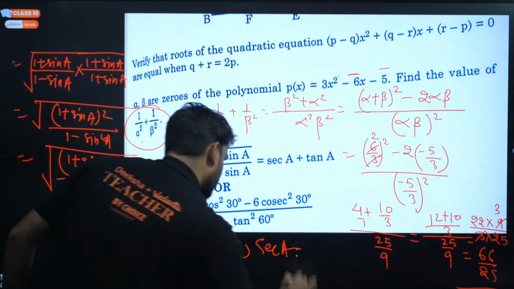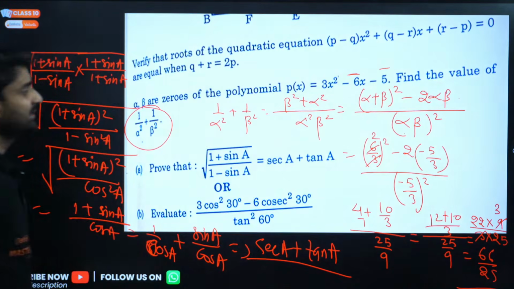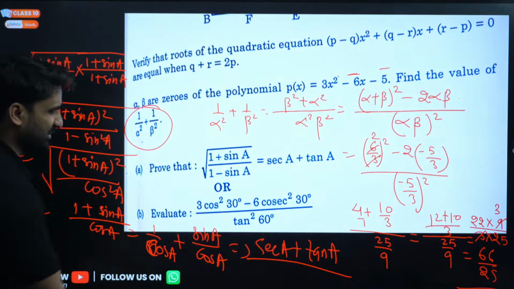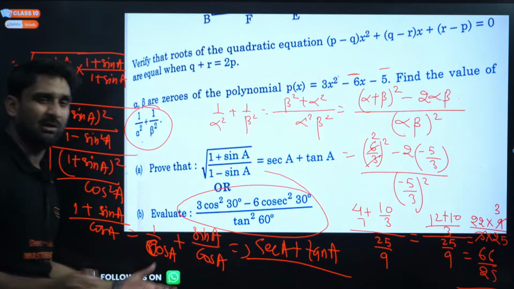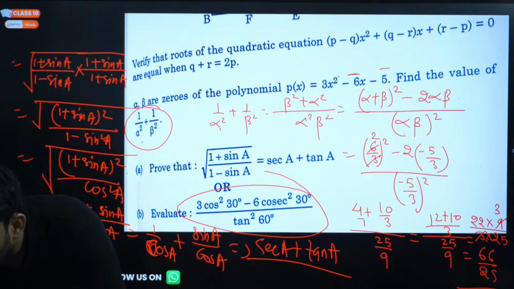So 1 by cos a is what, my dear? Sec a. Plus sine a by cos a will be what, my dear? Tan a. So this will be the answer. And this question, oh my god, this question, put the value and get the answer. Don't ask this question. Very easy question.